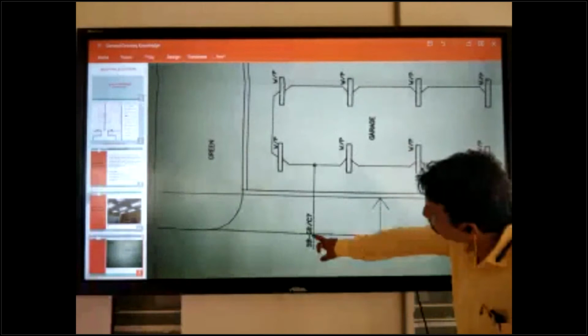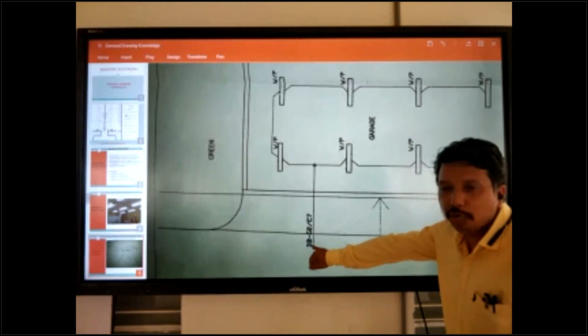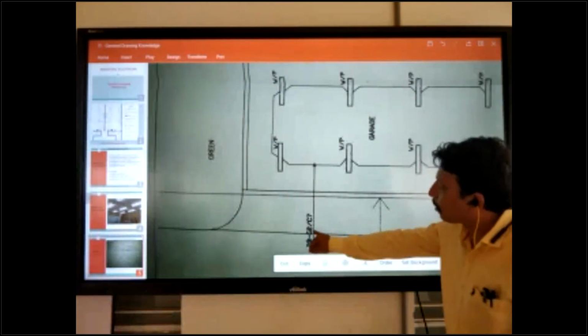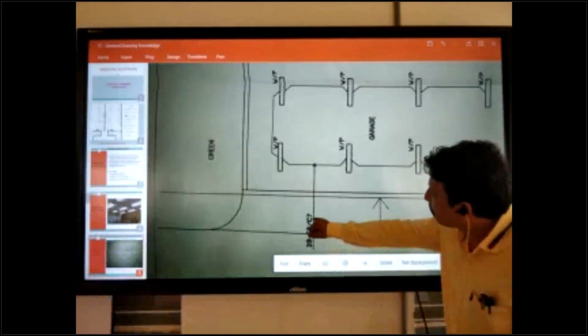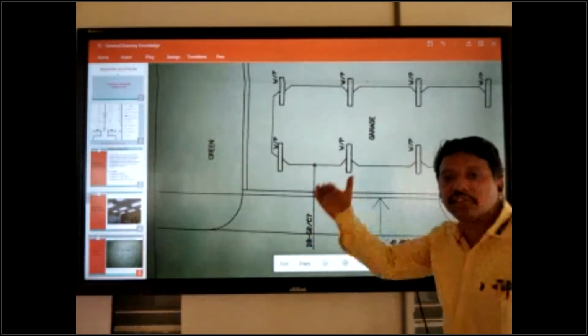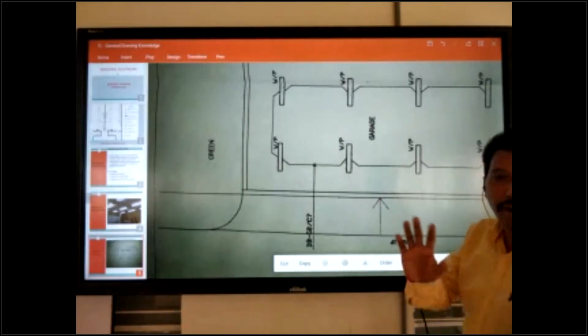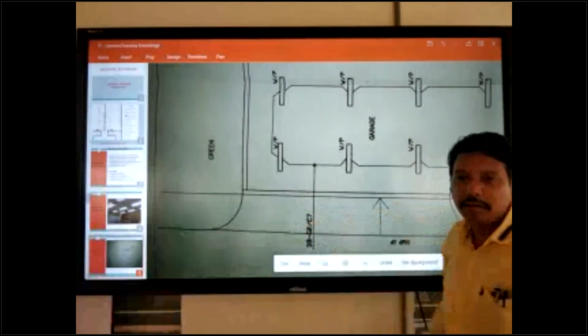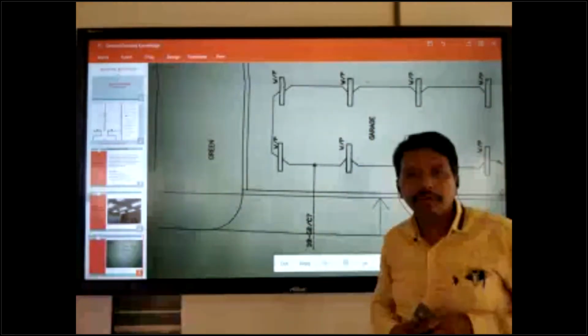Here it is written DB-G2C7. This means DB is distribution board, G2 means ground floor, DB number 2, and C7 means circuit number 7. All drawings are not written in long form because one building drawing comes on one page.